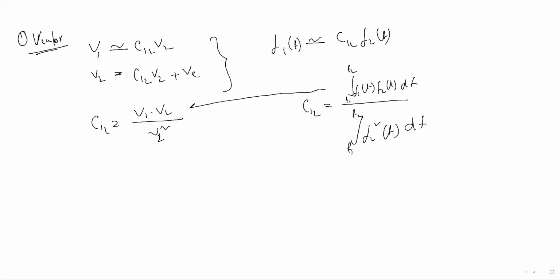It is similar to the vector analogy. So two vectors are orthogonal when they are perpendicular, or the dot product b1 b2 equals 0. Okay, then the vectors b1 and b2 are orthogonal.